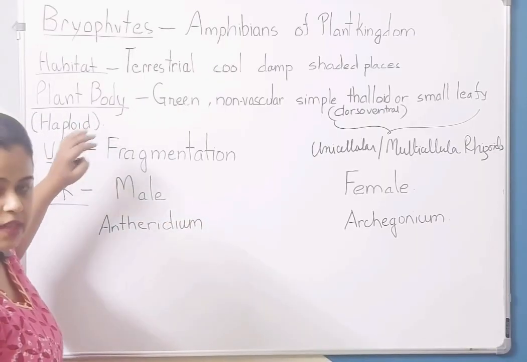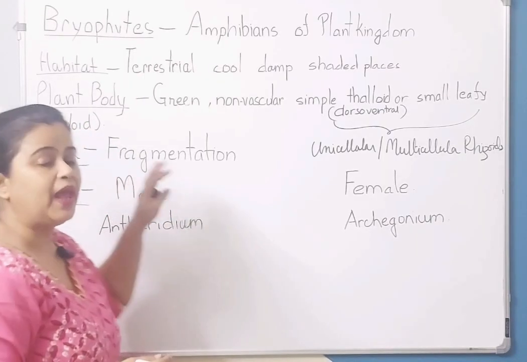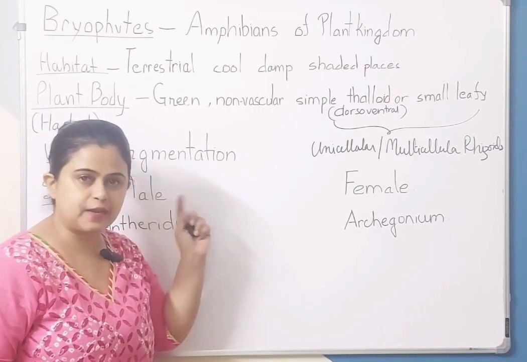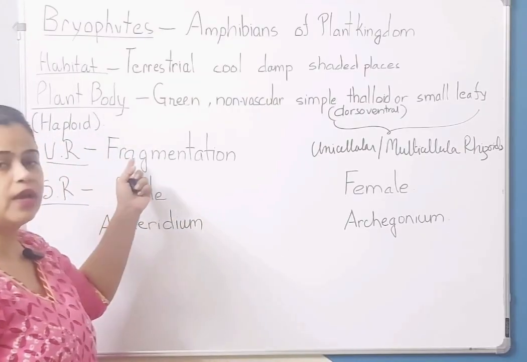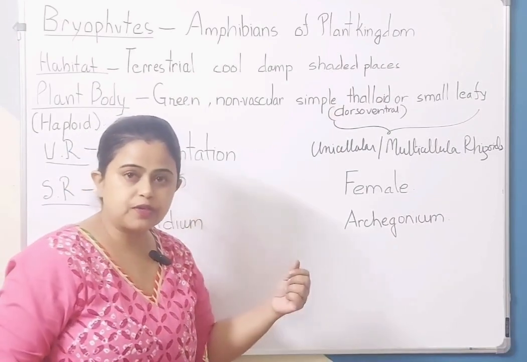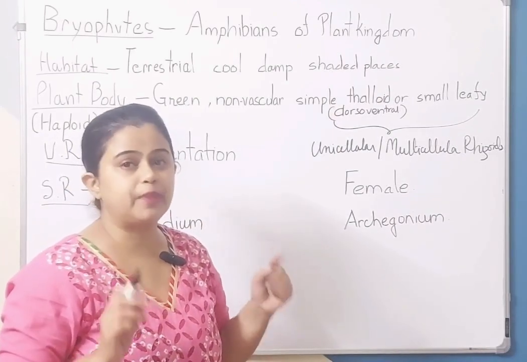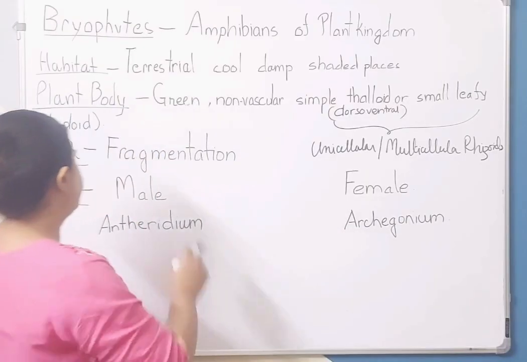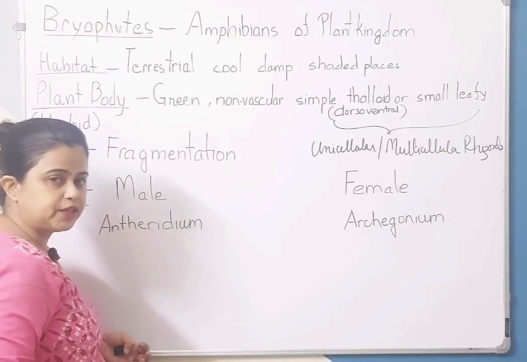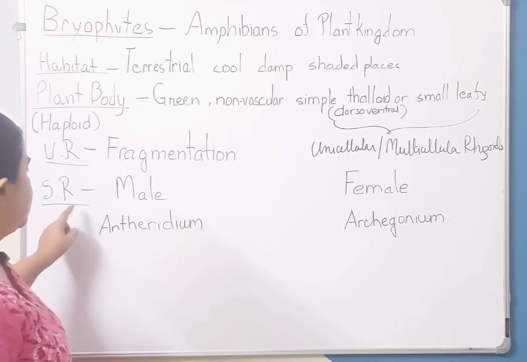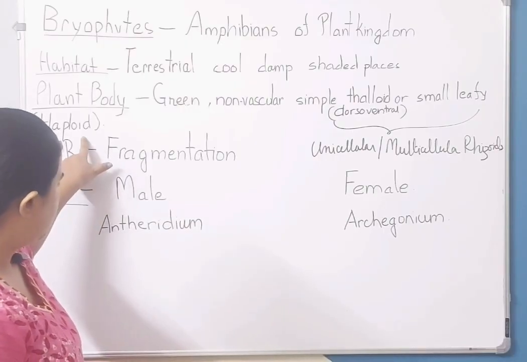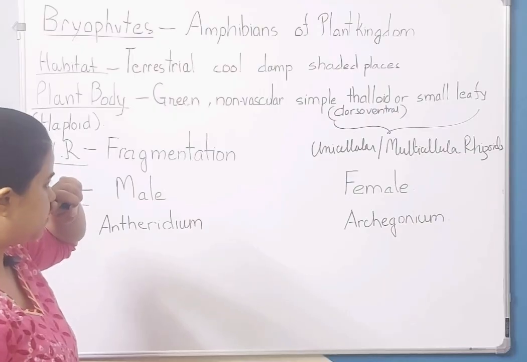And one very interesting thing about bryophytes is that plant body जो हमें दिख रहा है, that is the gametophyte phase and that is haploid. अब haploid है तो gametophyte है तो क्या होगा? They are going to produce the gametes. So how do they produce the gametes? By which kind of a division? By mitosis. Very important. इनमें vegetative reproduction जो होता है, that is by fragmentation. Okay? And sexual reproduction. Let's look into their sexual reproduction. Then this and why they are called amphibian of plant kingdoms, it will be clear.